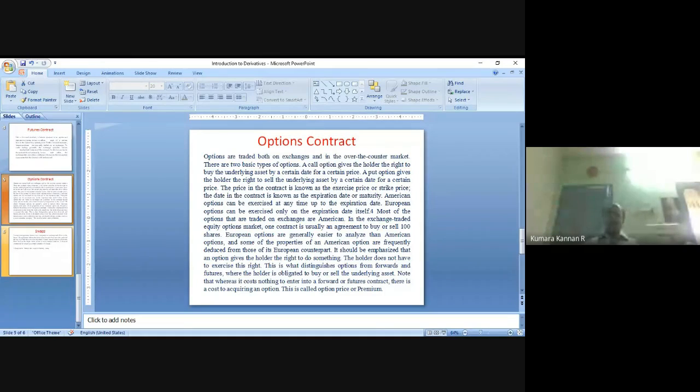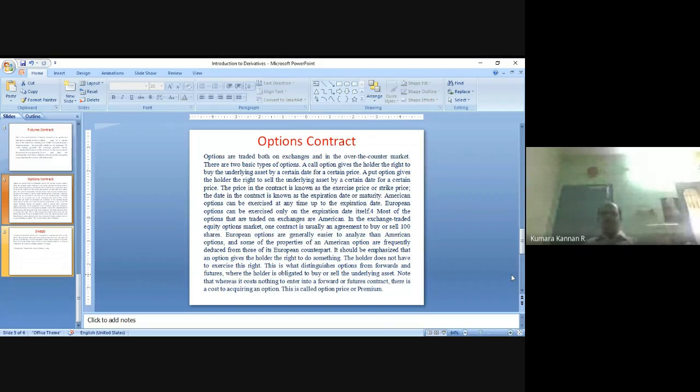Suppose that day the exit rate has become 78 rupees. He feared that it will go to 68 rupees, but contrary to his prediction, it has gone to 78 rupees. Mr. X will omit this contract, will quit this contract, will neglect this contract, will go to the foreign currency market and hand over his $10,000, and he will get something like 80,000 rupees, right? In a forward contract he cannot escape, execution is mandatory. In an option contract, execution is optional. That's why the name says it is an option contract. Execution is optional.